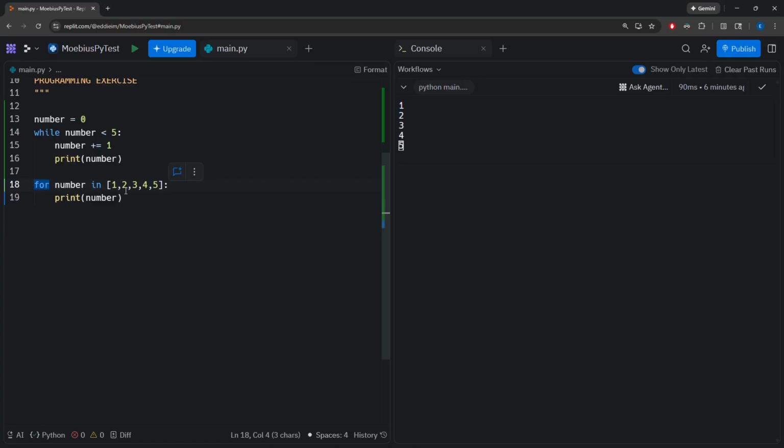Following that, what we do recognize is number. So again, this is a variable. Specifically, this is what we call a target variable. And the target variable is just like any other variable that we have worked with before. The only difference is that a target variable only exists within the context of the for loop.